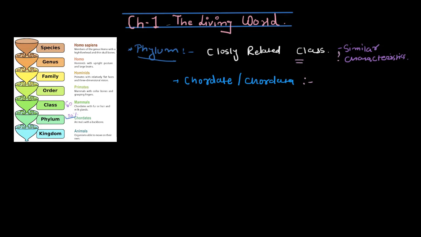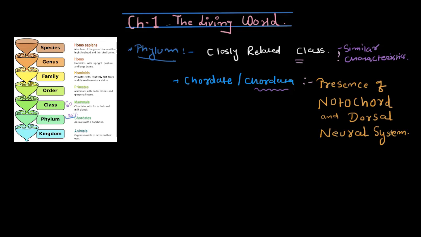So in your chordata, what are the characteristics which you observe? That characteristic is the presence of notochord. Now what is notochord? I'm going to talk about it in a few minutes. Presence of notochord and dorsal neural system.